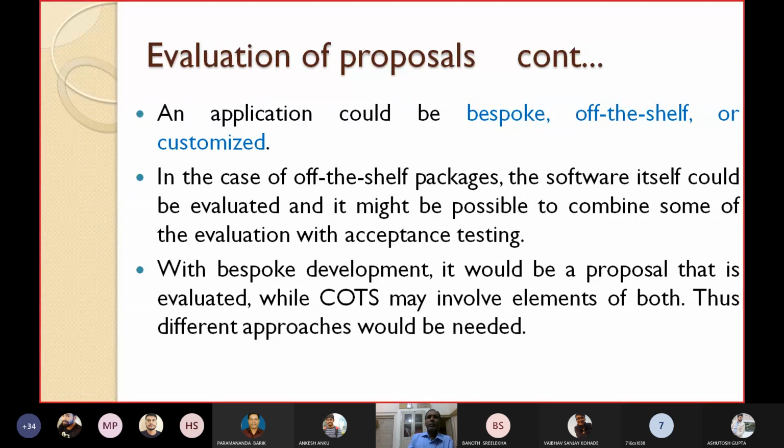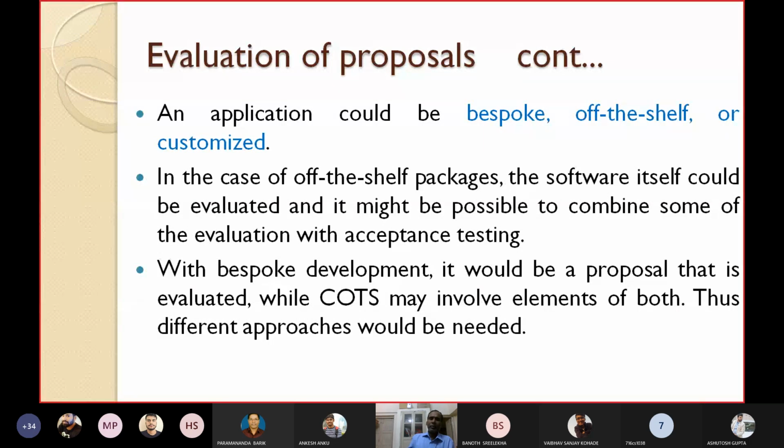In the case of off the shelf packages, the software itself could be evaluated, and it might be possible to combine some of the evaluation with the acceptance testing. If you want to go for off the shelf packages, then the software itself could be evaluated, and it might be possible to combine some of the evaluation with acceptance testing.